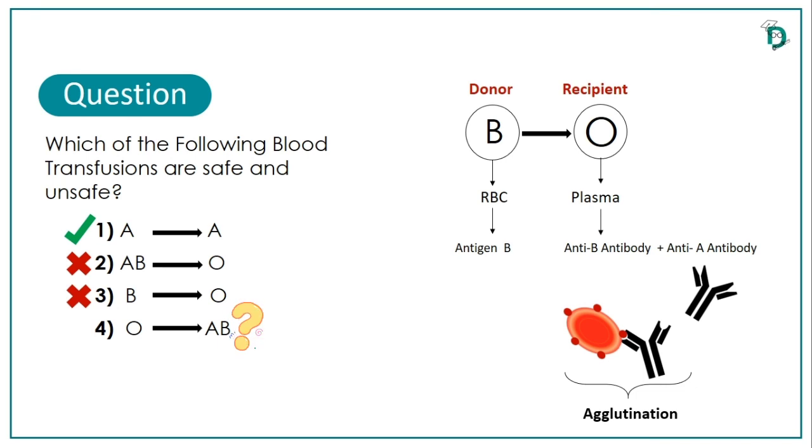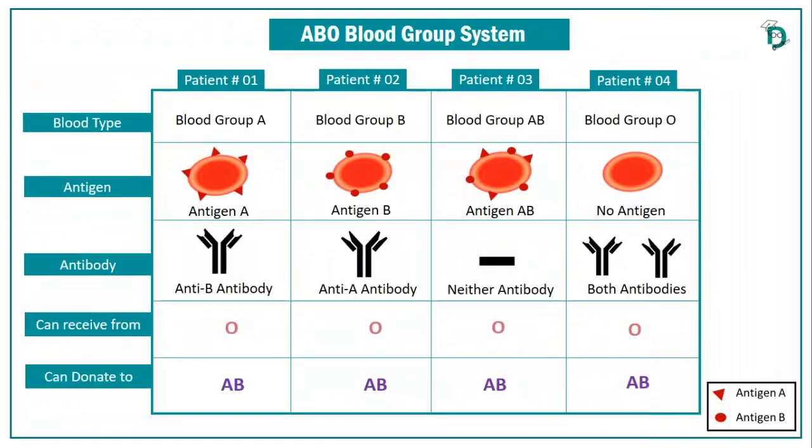Now I want you people to solve the last part of this question, that is, is blood transfusion from O to AB safe or not, or in other words, can O donate blood to AB? So instead of discussing each and increasing the length of this video, I have just explained with the help of some examples, and I have also completed this table for you.